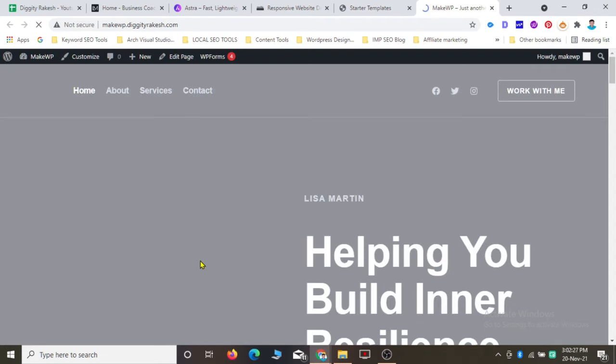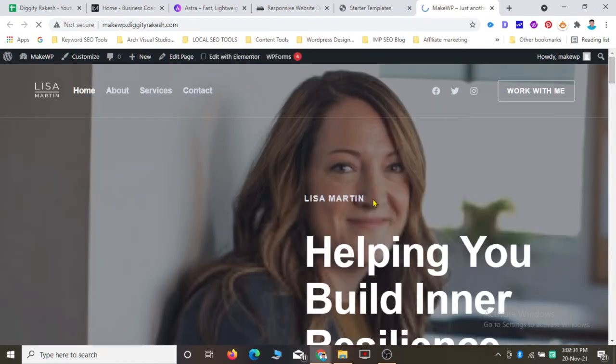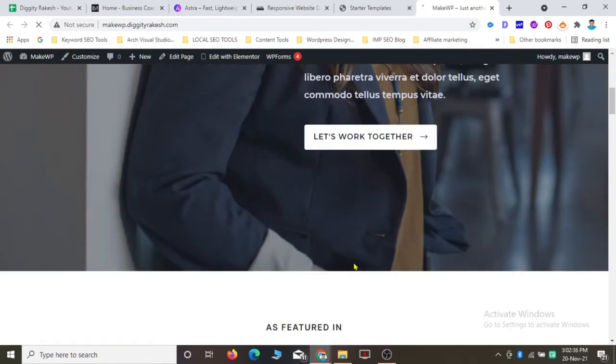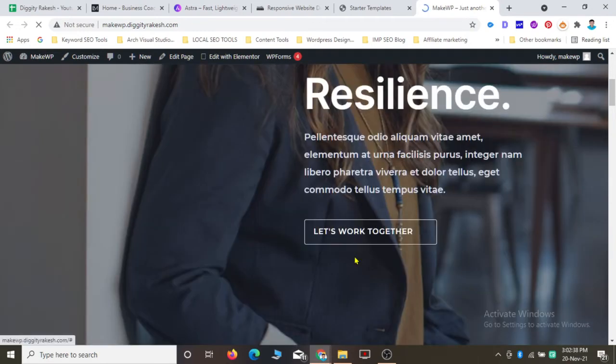And as you can see, when the magic happens, you have successfully created your website for your consulting in just a few minutes. Okay, now your job is just to customize all these things by yourself. Just add your menus, add your contents, add your text. And I'm going to show you how you can do this.